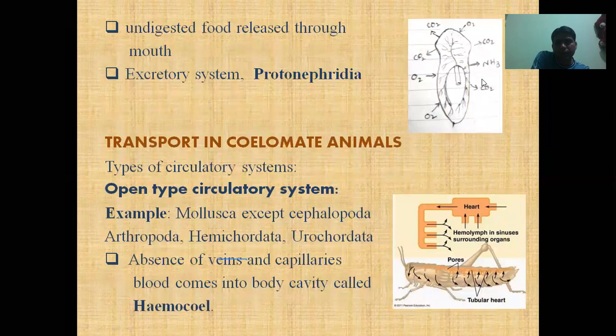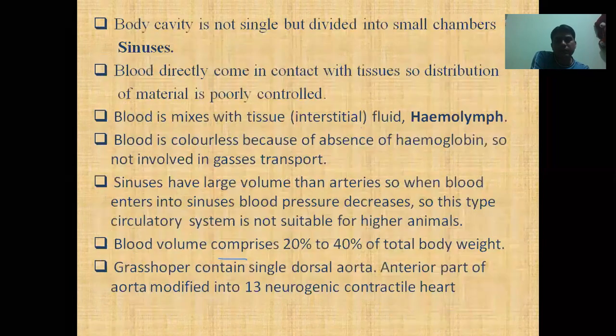Here you can see that the complete body functions as a respiratory system. Means the outer body cells can get oxygen directly from the external environment and release carbon dioxide. And even if the outer cells release ammonia, they can release it directly.